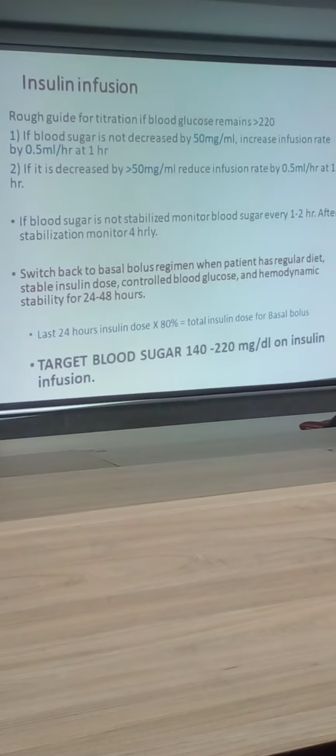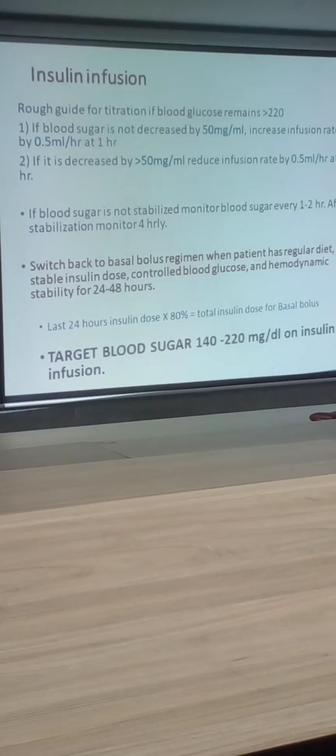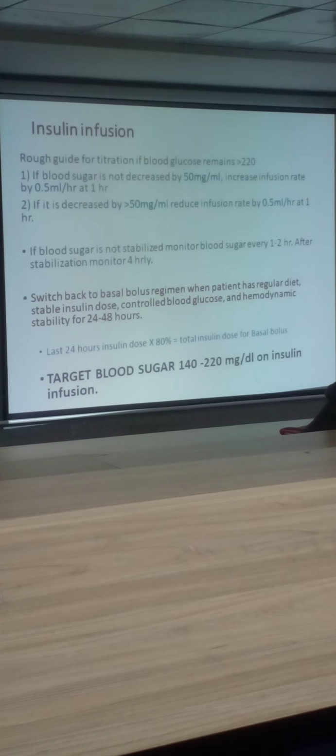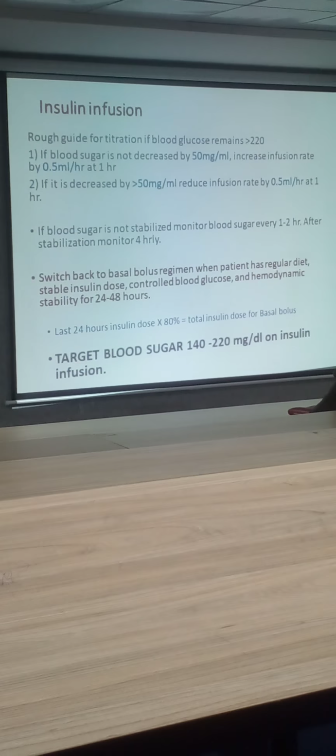The target blood sugar we keep in those who are on IV infusion is 140 to 220. Once the patient stabilizes, vomitings are controlled and the patient is able to eat, we can switch over to a basal bolus regime.